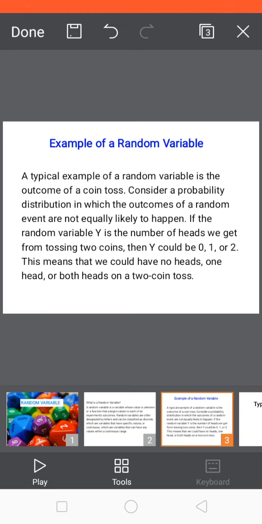Example of a random variable. A typical example of a random variable is the outcome of a coin toss. Consider a probability distribution in which the outcomes of a random event are not equally likely to happen. If the random variable is y, the number of heads we get from tossing two coins, then y could be 0, 1, or 2. This means that we could have no heads, one head, or both heads on a coin toss.